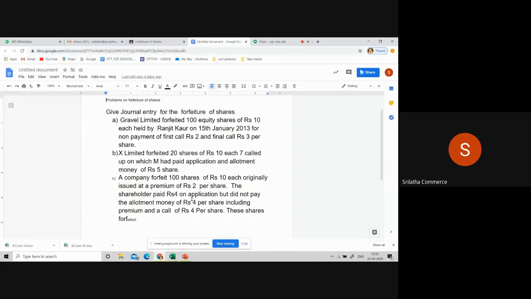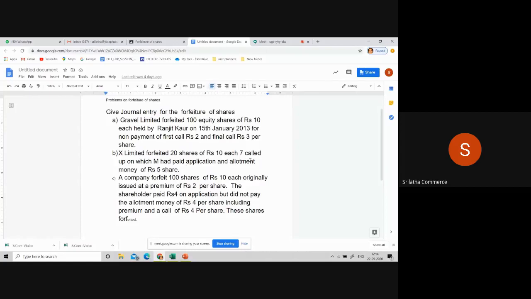How are you going to make the calls? First, you receive the application. Then you allot the shares to the shareholder. Then whatever balance is there, according to the requirement of the company, you go for further calls. So the company had called up only up to 7. Okay. Is it clear for y'all?